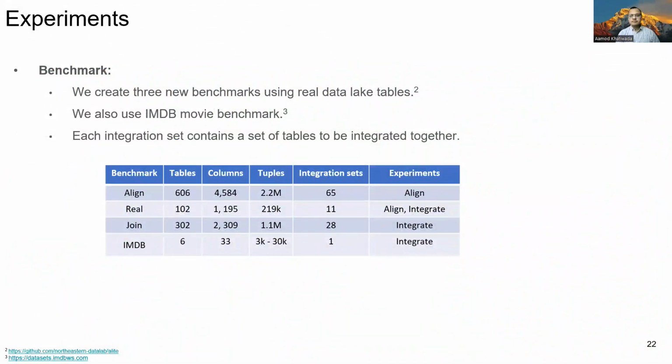I will now present some experimental results from our paper. To run the experiments, we used 4 different benchmarks: Align, Real, Join, and IMDb dataset. Each benchmark contains different sets of tables called integration sets, which are integrated together to obtain an integrated table. For example, there are 65 integration sets in Align benchmark, which means we run 65 different integrations with the tables in this benchmark.